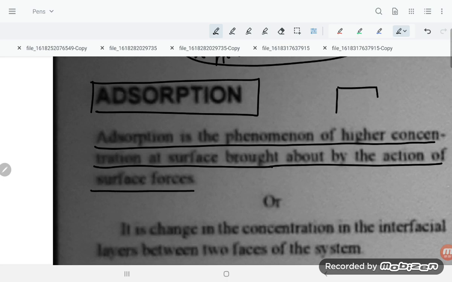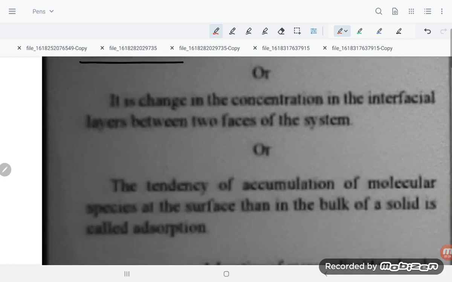Suppose a particle is there, and a surface is there, and something is getting adsorbed and accumulated on it. Accumulation of the particle on the surface is known as surface adsorption. It is not going inside, it is on the surface only.